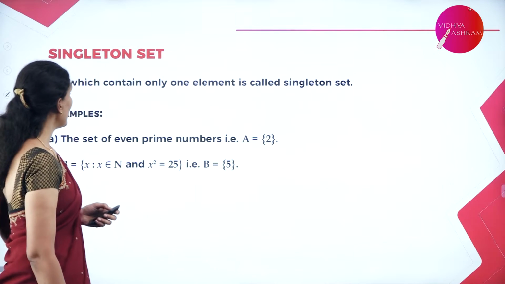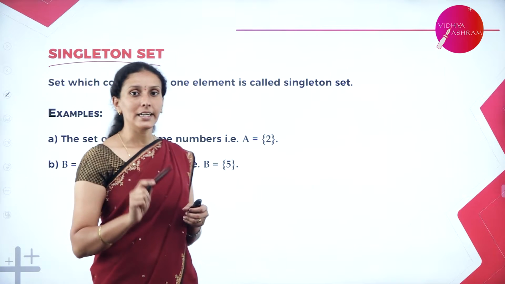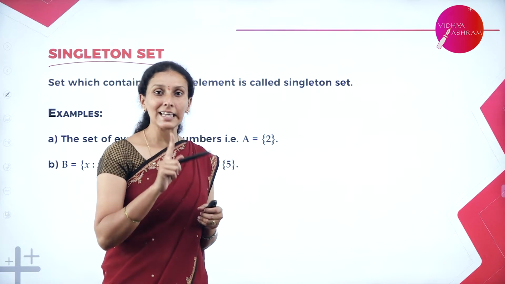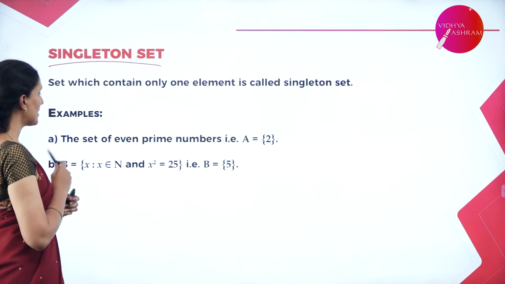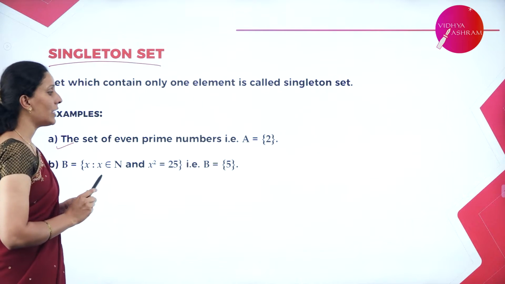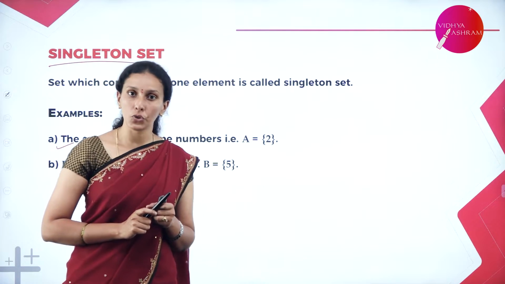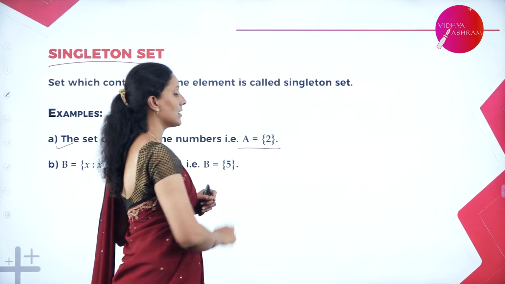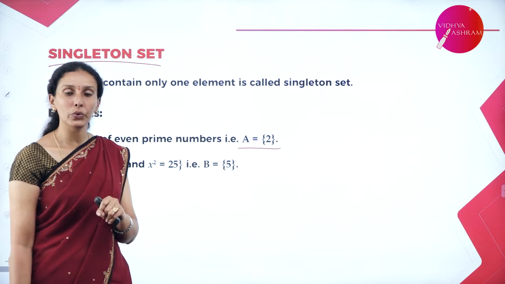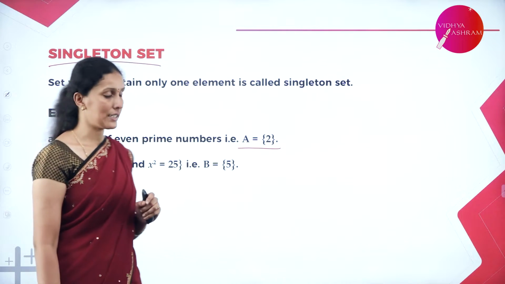The next one is singleton set. As the name says, the set contains only one element or single element is called as singleton set. So therefore, example is here, the set of even prime numbers. We know there is only one even prime number, that is 2. Hence, if I write it in the form of a set, I'll get it like this. So we have only one element 2 as an even prime number, which is an example for a singleton set.